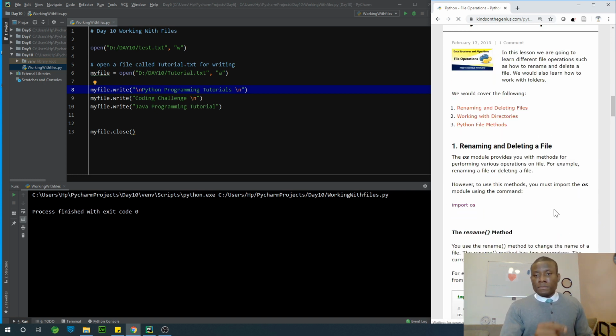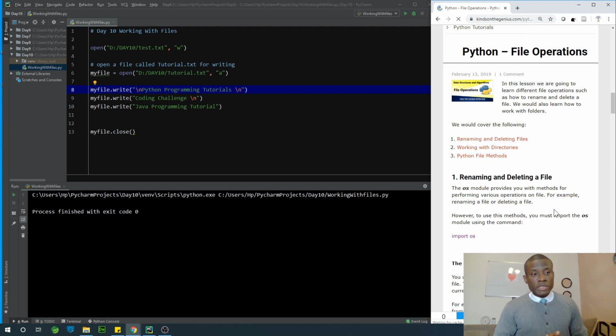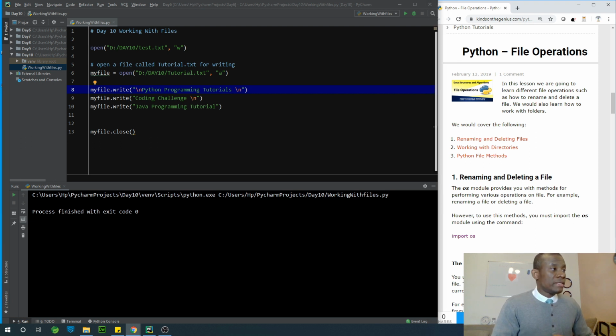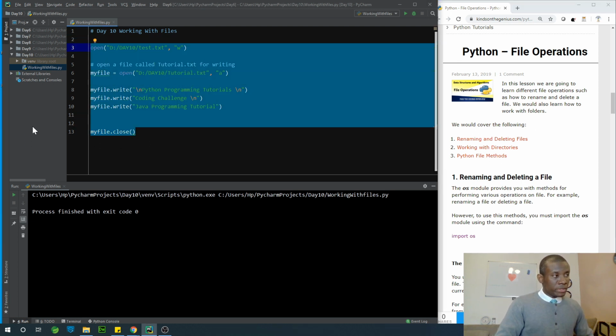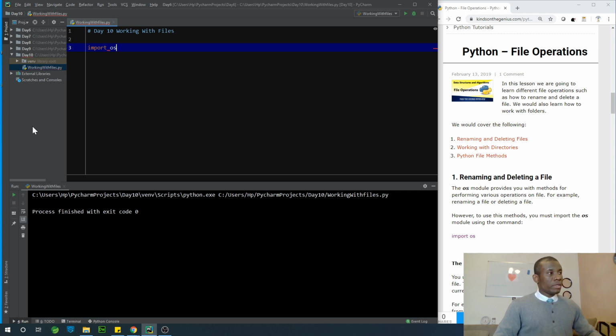All right, so there are 3 things we are going to be talking about in file operations: renaming and deleting a file, working with directories, creating a directory, deleting a directory, and stuff like that, and working with other Python methods for files. There's a module called the OS module and it provides you with methods for performing various operations on files. When there are files on your local drive and you want to change the name or manipulate them, you can use the methods provided in the OS module. So at this point, I'm going to simply import os.